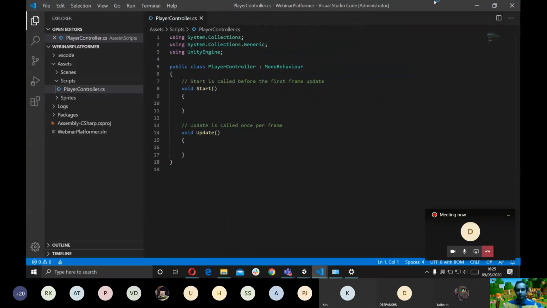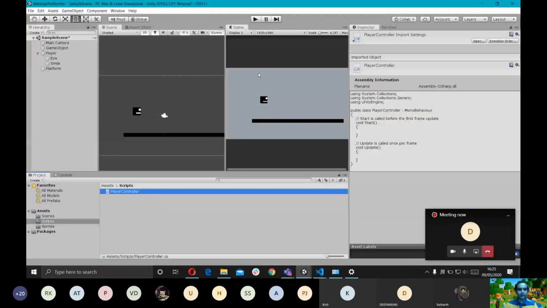Right. So first let's understand what we need to do. We are going to be making a platformer. Our controls are going to be moving right, left, and jumping. So how do we actually move? We need to take the direction from the player, in which direction the player wants to move, and give speed to the character in that direction, which means we need to change the character's velocity. That deals with physics.